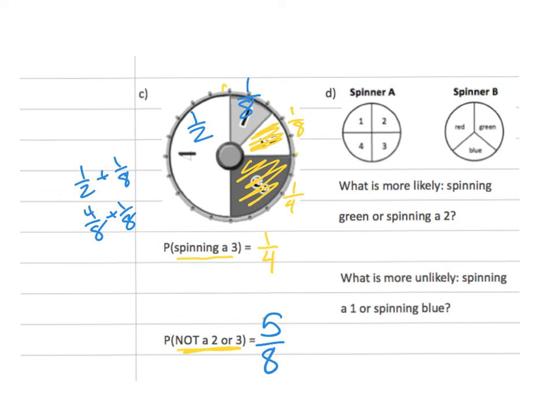Let's take a look at D and compare them. Which is more likely? Spinning a green, which is right here, or spinning a 2, which is right here. Spinning a 2 is 1/4. Spinning a green is 1/3. So the green is more likely because it is bigger. 1/3 takes up more space than 1/4. Erase these so we don't get mixed up. Which is more unlikely? Spinning a 1 or spinning a blue? Well, that's kind of the exact opposite. A 1 is less space, so spinning a 1 is more unlikely.